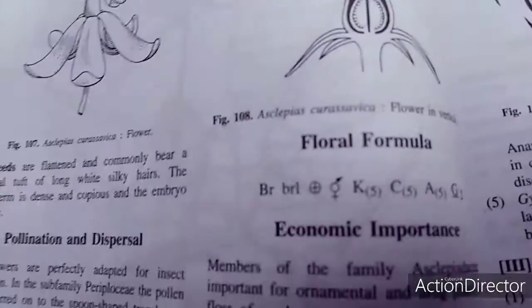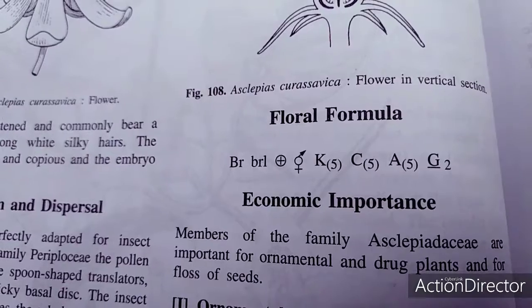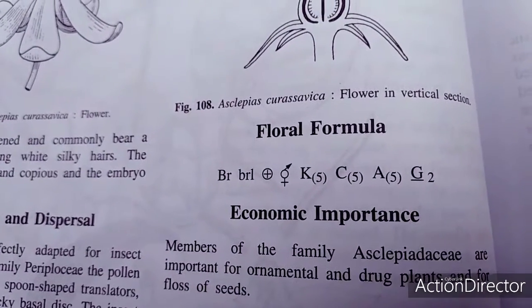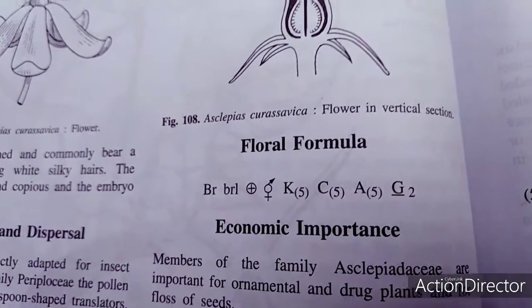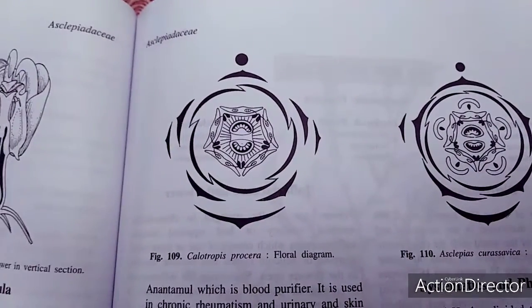So this family, which we call the Asclepiadaceae family, is bracteate, bracteolate, actinomorphic, hermaphrodite, K5, C5, A5 all fused, and G2. This is a very interesting feature of the flowers, and this is a floral diagram. So this is all about the Asclepiadaceae family. Thank you very much.